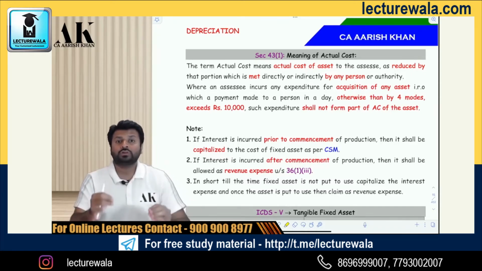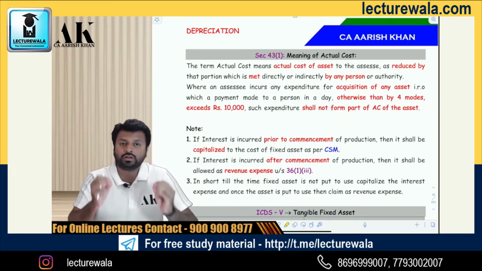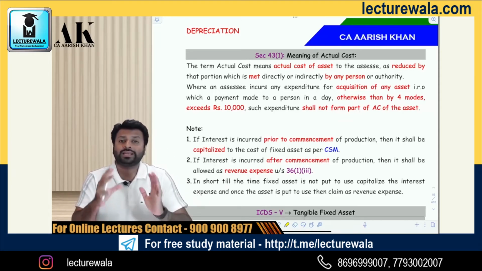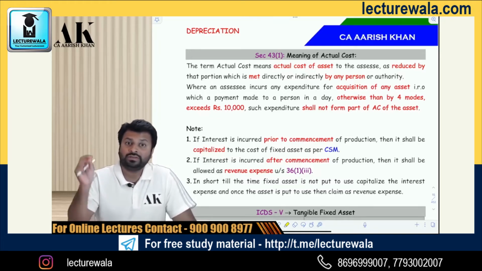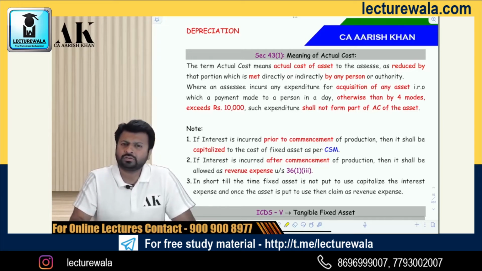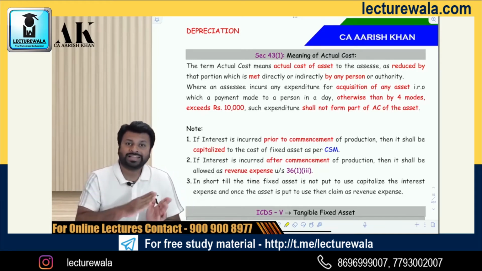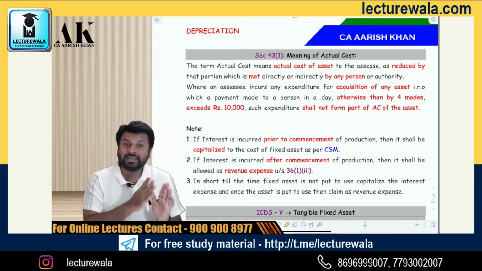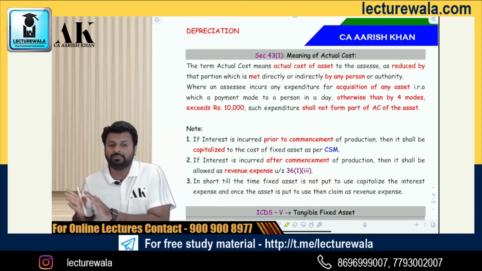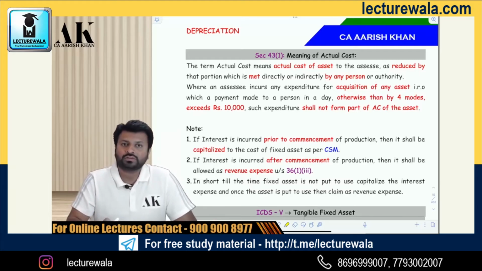It means the actual cost will include all the cost of the assessee, all the cost that is necessary to put the asset into working condition. So suppose I buy a TV in my classroom, what is the actual cost? The TV's price plus the transportation cost, installation cost, everything that is necessary to put the asset into working condition will be called the cost of the asset. Even if I have taken a loan to acquire that asset, whatever interest I am paying till the time the asset is not ready for use can also be added to the block of asset. Therefore, actual cost will include everything.